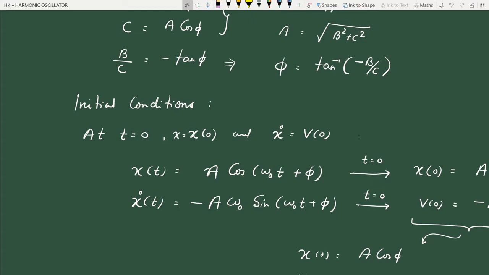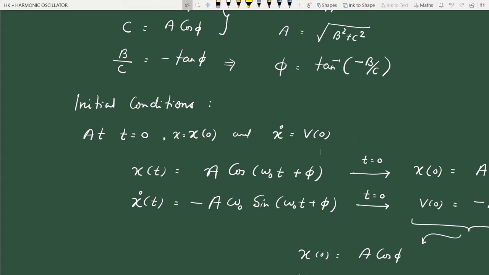You can have position and velocity at some other given time, it need not be time 0. Or position at two different times can be given, or position at one time and the velocity at another time can be given.